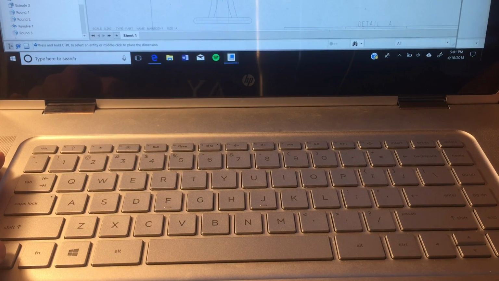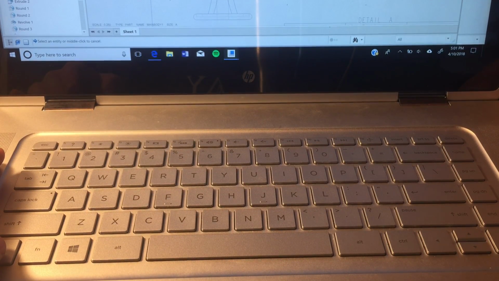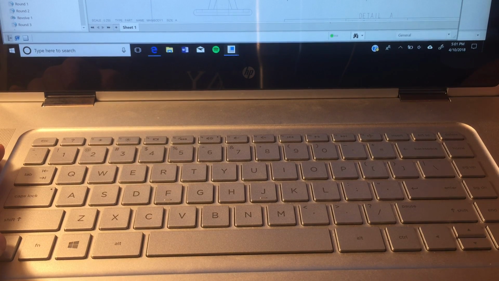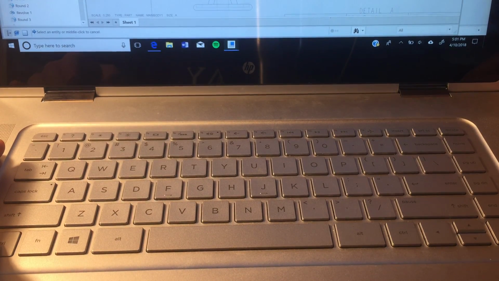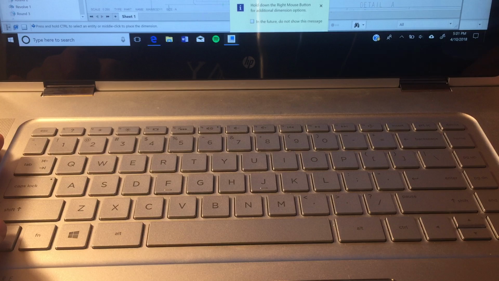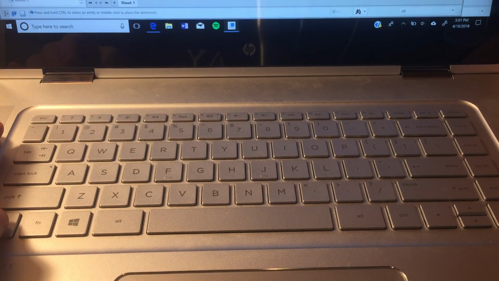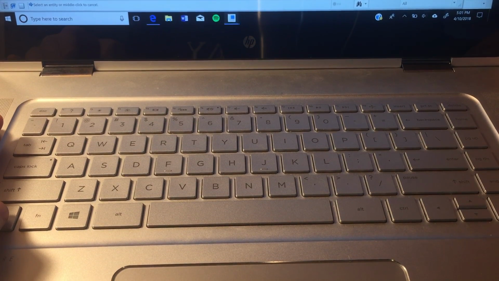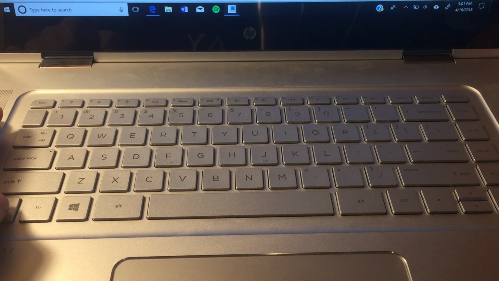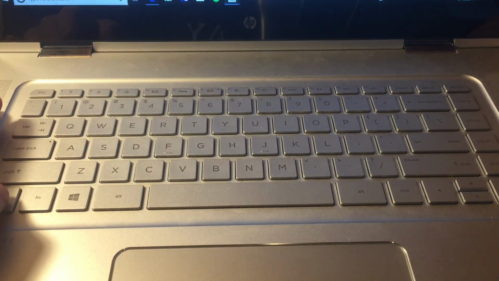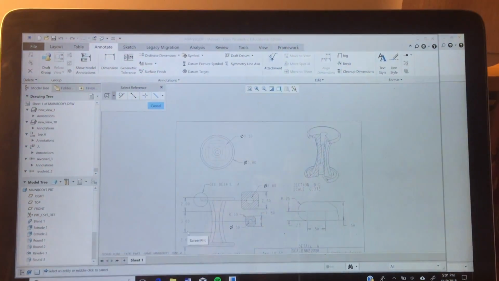Sometimes it automatically does it for you, sometimes it doesn't. Either way, you're gonna go ahead and do this last dimension. Okay. Actually, we want to flip these arrows. Whoops. Sorry.